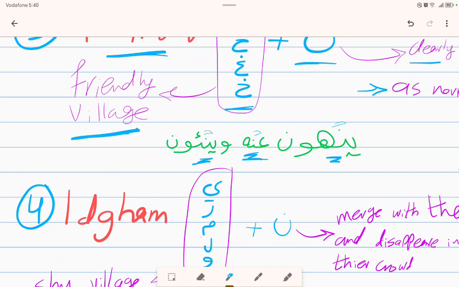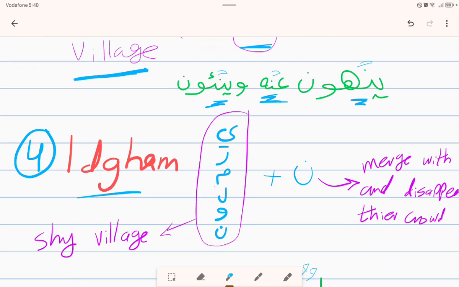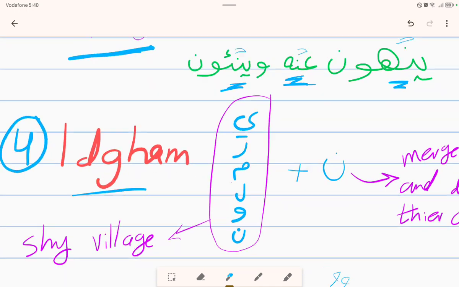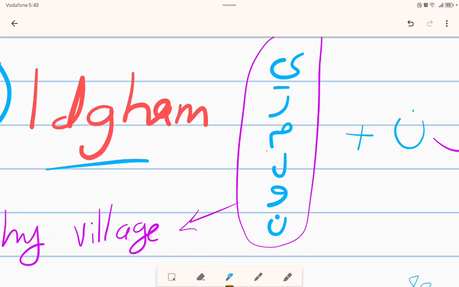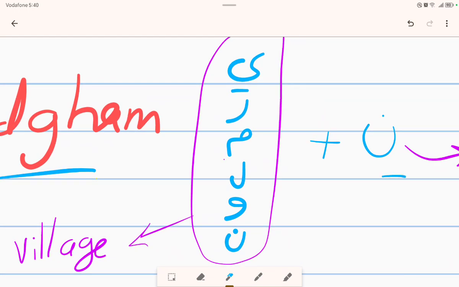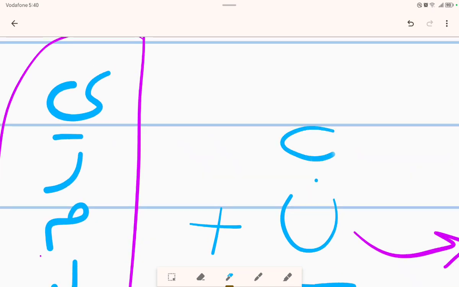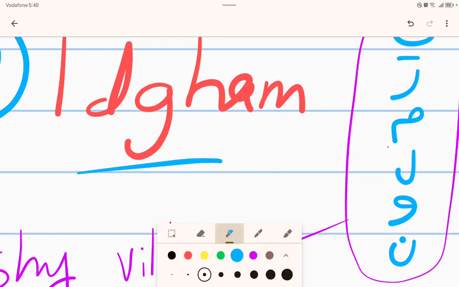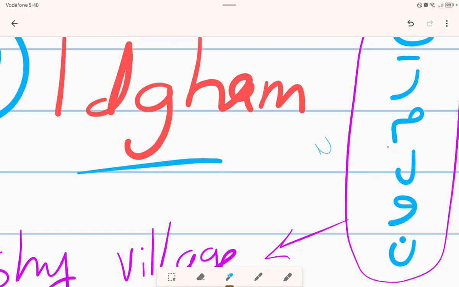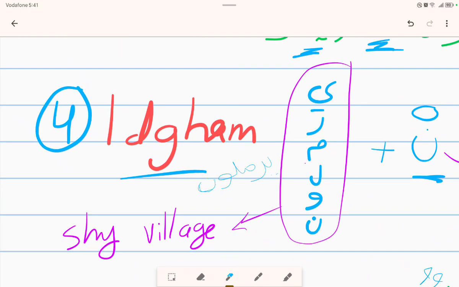The fourth rule for today's lesson is called idgham. We can apply the rule of idgham when we see a noon sakina, which doesn't have anything above it, followed by one of these letters, which we can collect in a word to make it easy to memorize: the word yarmalun.